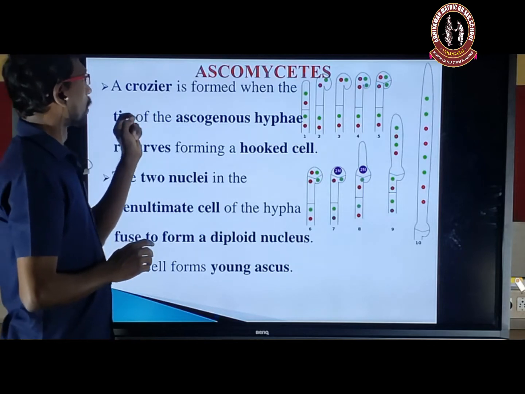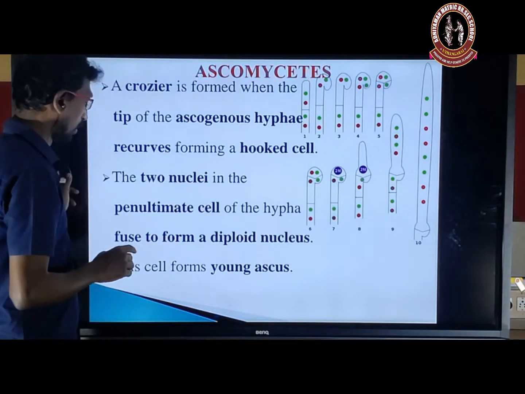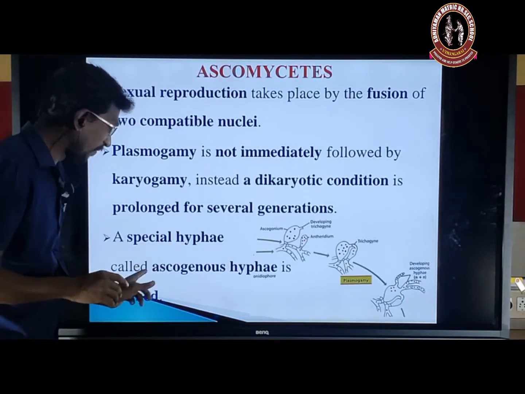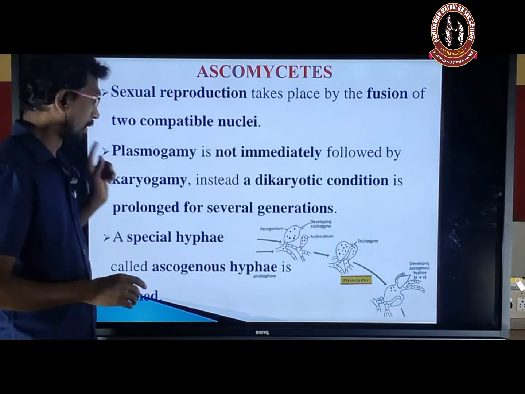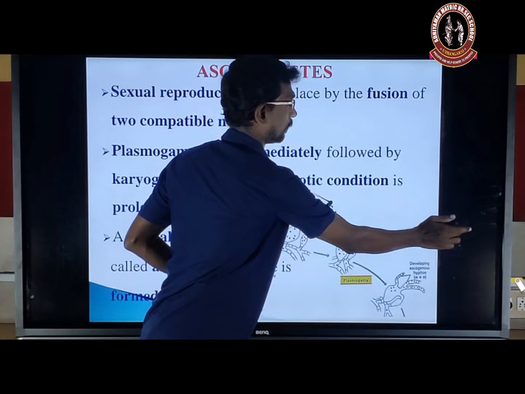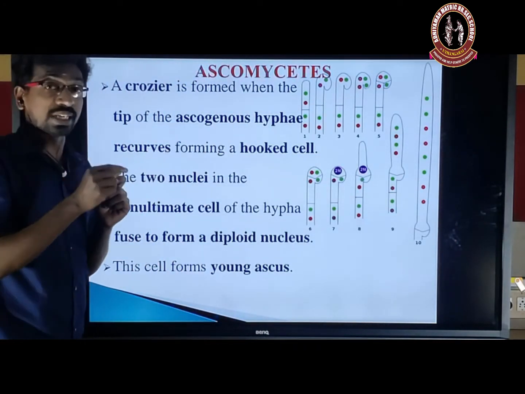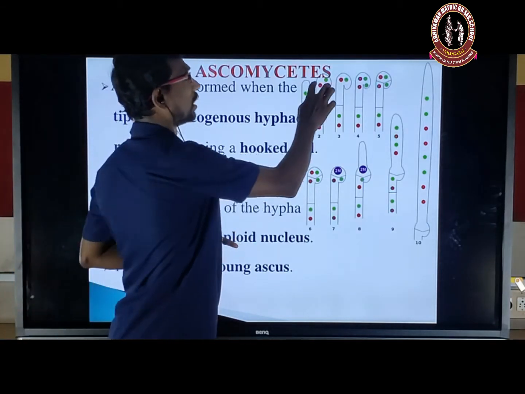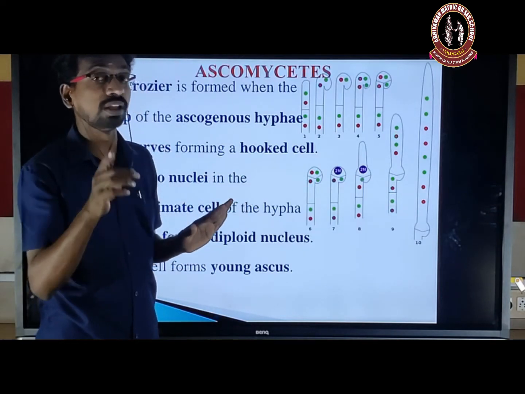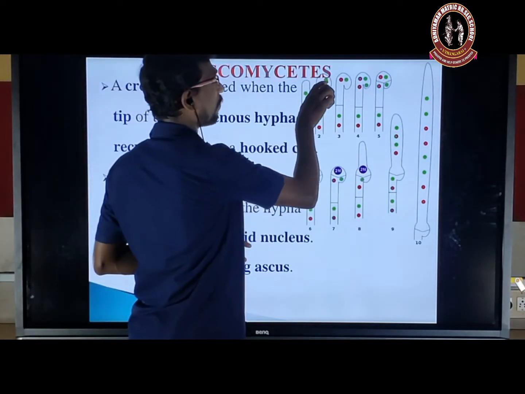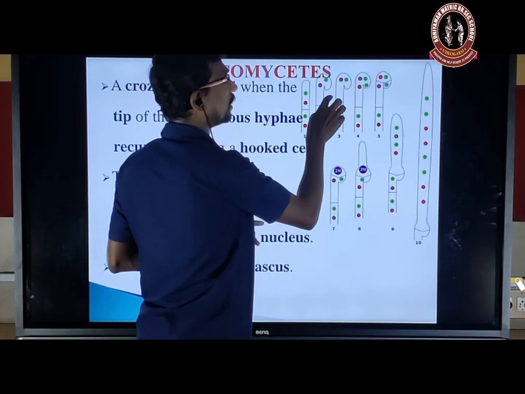A crozier is formed at the tip of the ascogenous hypha. Here we say that a special hypha called the ascogenous hypha is formed. So this is the ascogenous hypha. The ascogenous hypha recurves, forming a hook-like structure. It is in a dikaryotic state, not diploid, a dikaryotic state. So a hook-like structure is formed, and it connects again with the same cell.